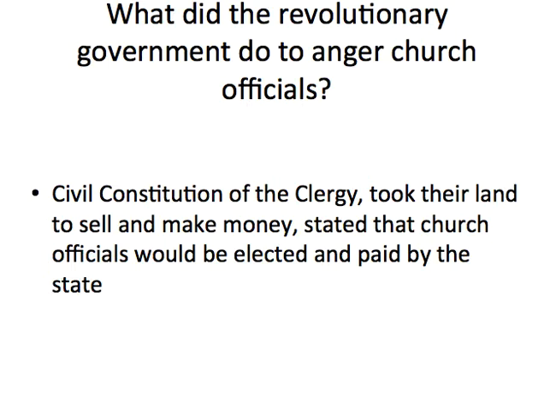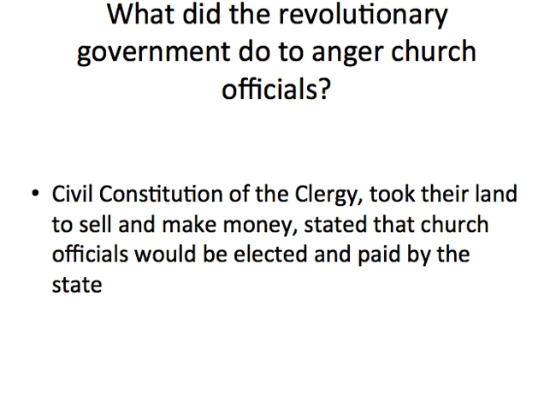All right, what did the revolutionary government do to anger the church officials? So remember now Louis is kind of not in charge. He's hanging out, and they're still letting him hang out for now, but he's not really in charge. So the revolutionary government did some things to try to make things what they thought was more equal in France. But one of the things that they're going to do that angers the peasants is that they're actually going to attack the Catholic Church. And since most of the peasants are Catholic and their life is miserable and they're hoping that heaven is better, they don't want to go against the church.